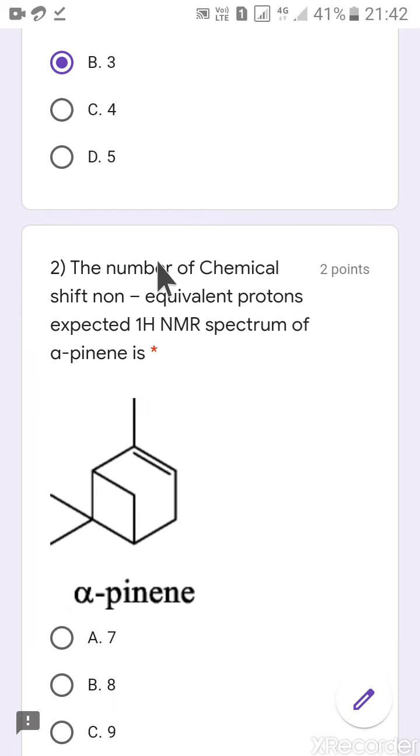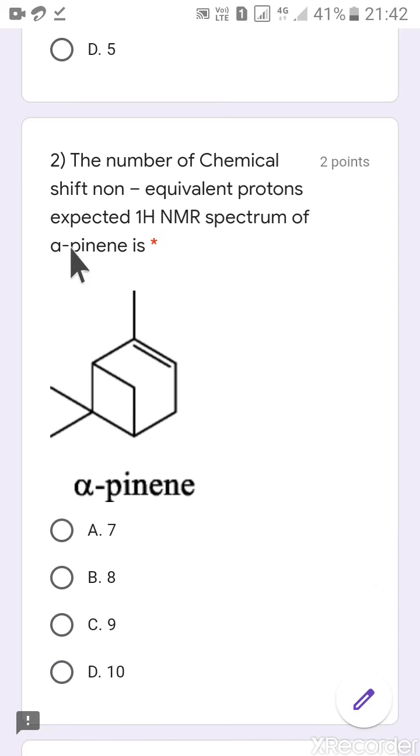Second question is the number of chemical shift non-equivalent protons expected in H1 NMR spectrum of alpha pinene. So this is alpha pinene structure and the concept is based on the diastereotopic protons. That means the protons which are near to the chiral center show different signals or they couple to each other. This one is the chiral center. So this CH2 protons will couple with each other and will show different signals. Similarly for these 2 protons of CH2 and these 2 methyl groups also.